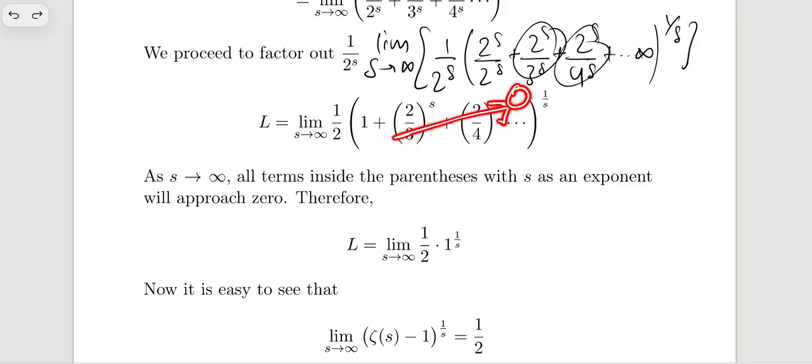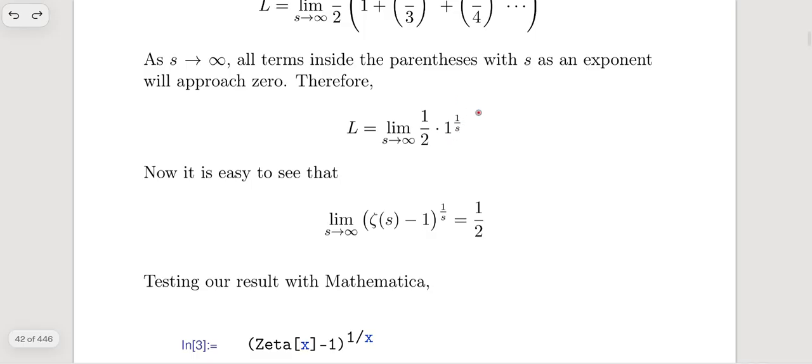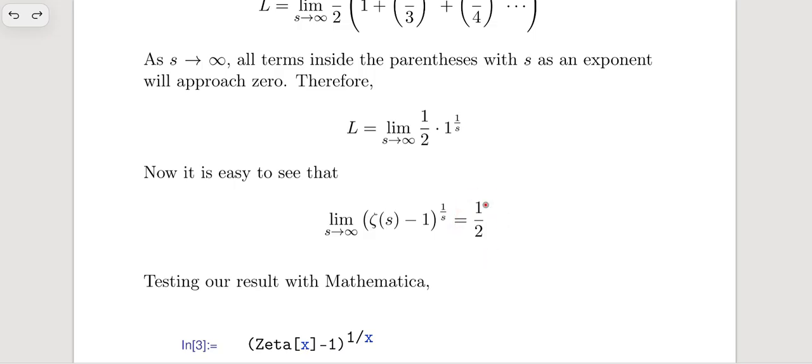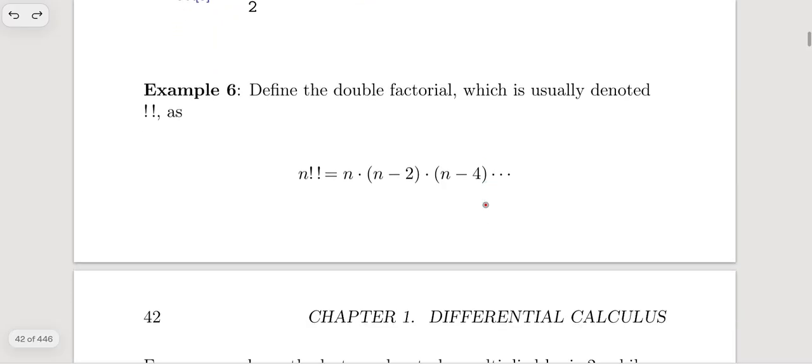And hence all these parts would be tending to 0, and we would be just having 1 to the 1 over s along with a factor of 1 over 2. So the limit as s tends to infinity of 1 over 2 times 1 to the 1 over s, and 1 over s, when s is tending to infinity, is just 0, and 1 to the 0 is just 1. So basically we are having 1 over 2 as our limit. That's amazing, guys. That's literally amazing.